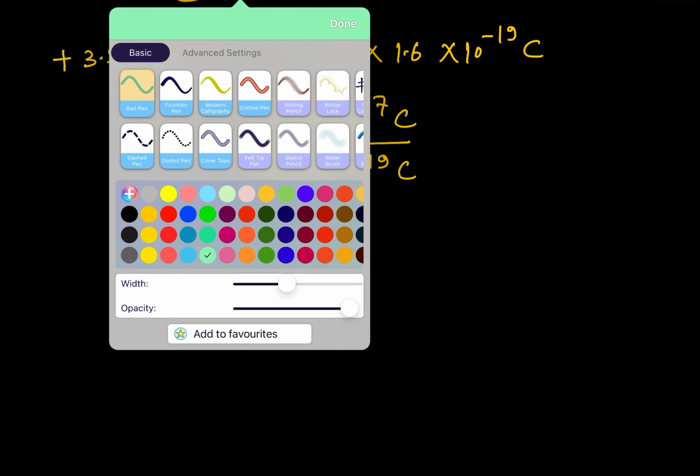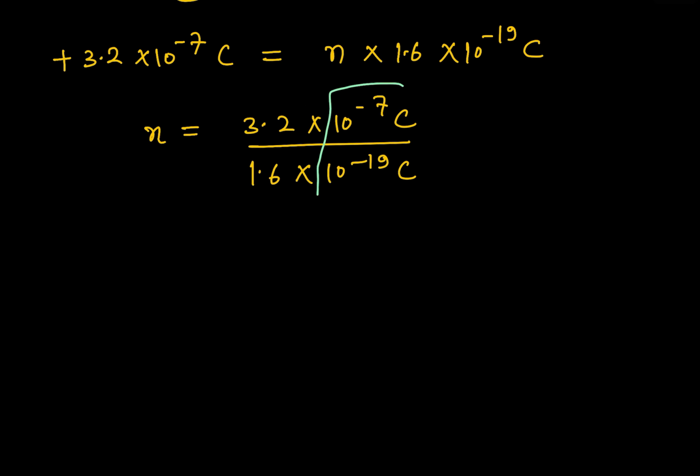Just focus on this particular part of the expression, that coulomb will get cancelled out. Thus, the value for n will have no unit. It's just a fundamental number. Now, this is just again the mathematics. This comes under the topic of mathematical physics. Understand the beauty of physics here, because mathematics is the language used to understand physics. So here comes the concept of exponent and power.